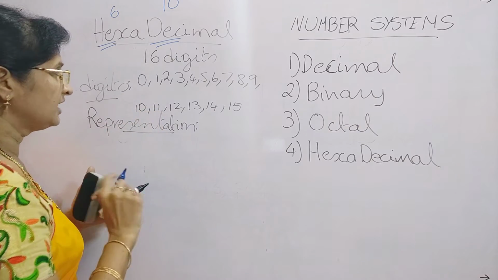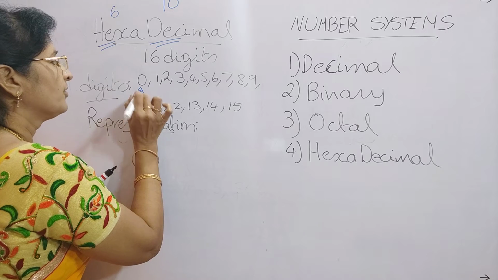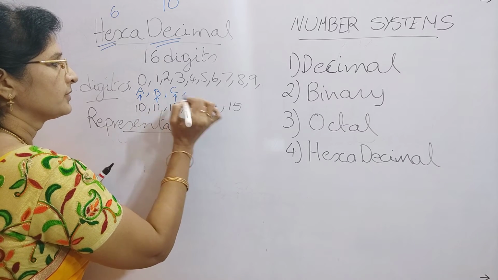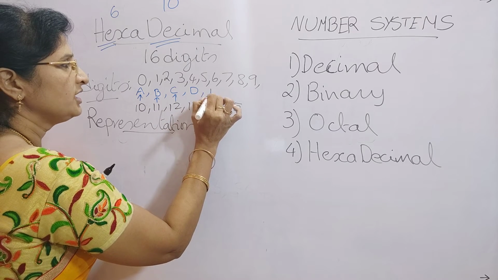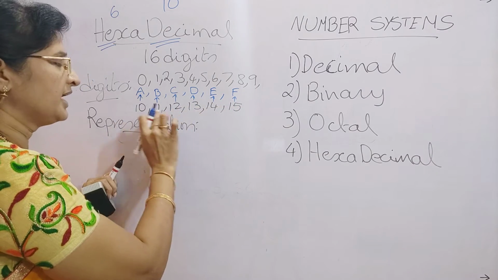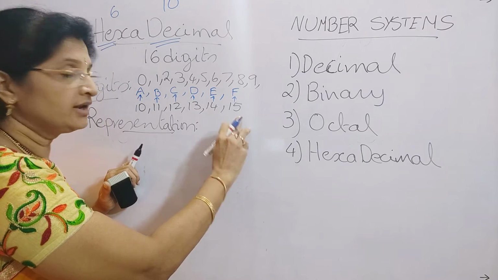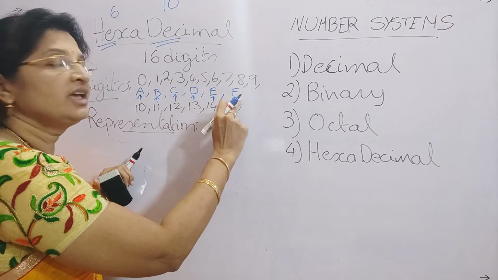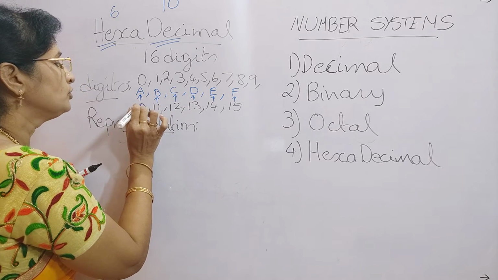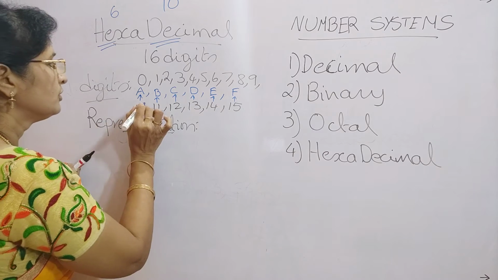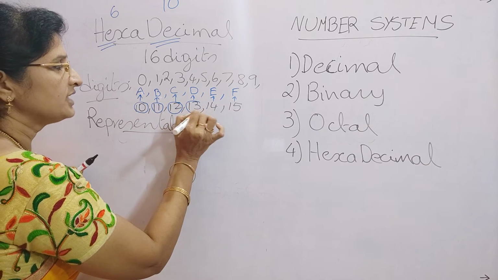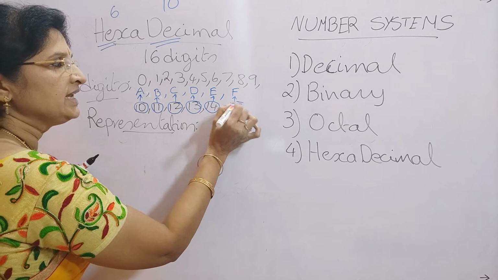So that's why, for 10 they have given A, for 11 B, for 12 C, for 13 D, for 14 E, and for 15 F. Instead of writing 10, 11, 12, 13, 14, they have given characters, that is, the alphabets A, B, C, D, E, F. So whenever you want to use 10, you have to give A, and for 11 B, for 12 C, for 13 D, for 14 E, and for 15 F.